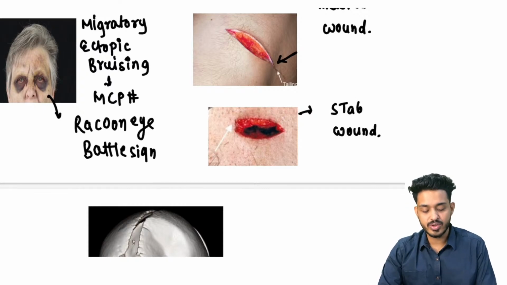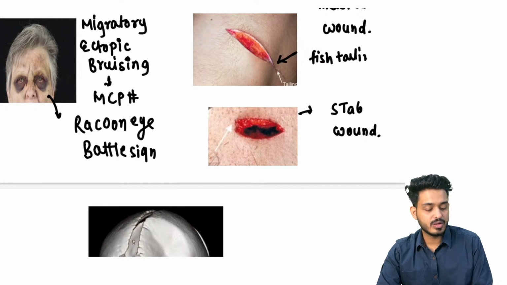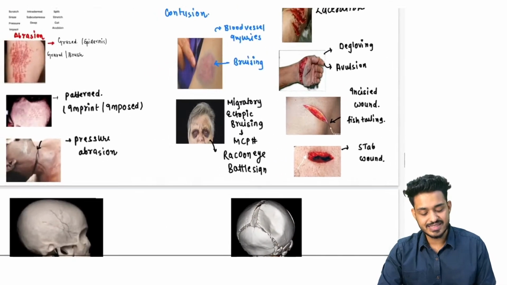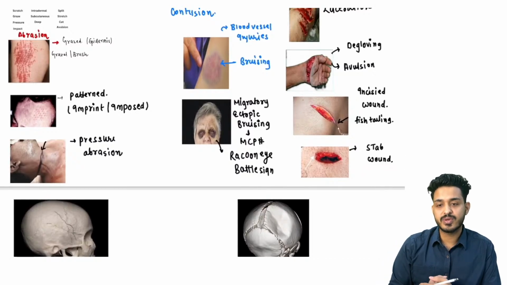Generally it will be having more depth inside, but this one will be more superficial, and here you will be finding this fish tailing. Fish tailing is a feature of incised wound, whereas this deep wound will be having stab. This is going to be your stab wound.